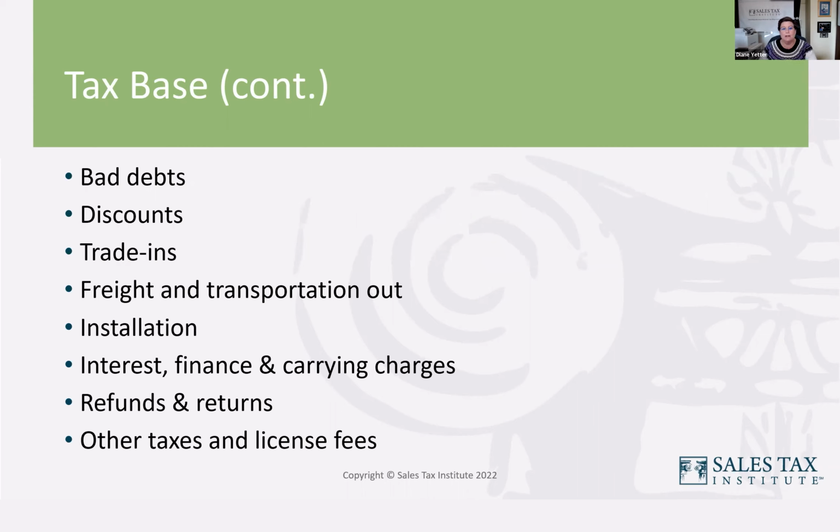So some things that you want to think about that could adjust or impact your tax base: bad debts. If you are selling on a credit basis, on an accrual basis, and reporting on an accrual basis, those bad debts on taxable sales are likely deductible. Discounts that happen with the sale. There's a sale at the store. I'm going to go and I'm going to buy a new shirt. There's a 20% sale. I'm going to pay tax on that 80%. Things that happen after the sale, like a rebate, those typically do not reduce the tax base.